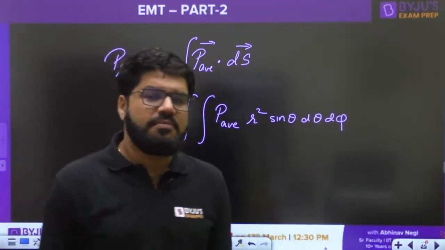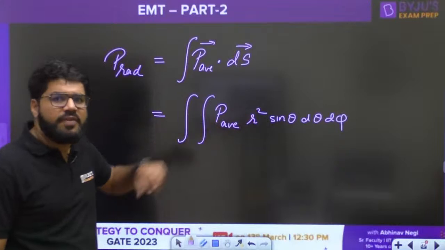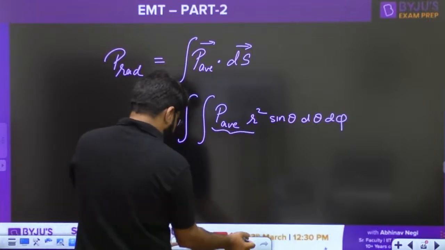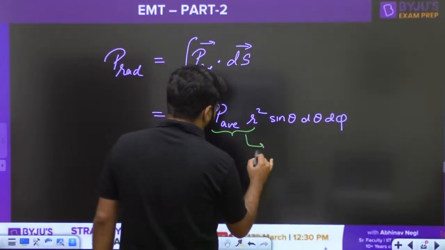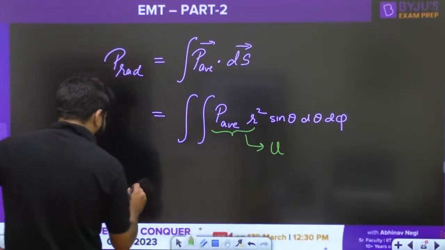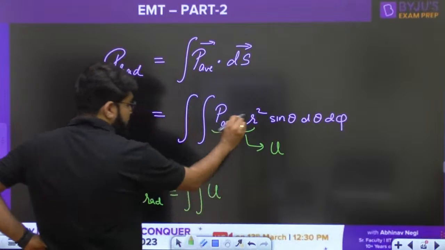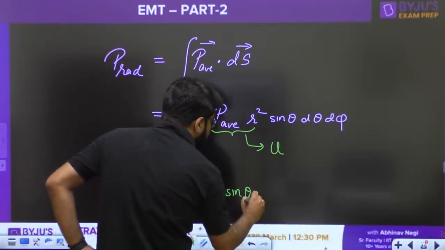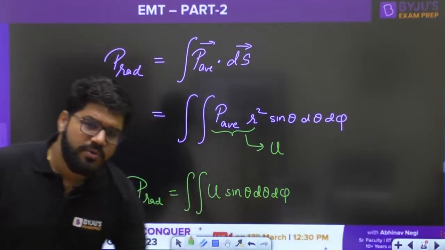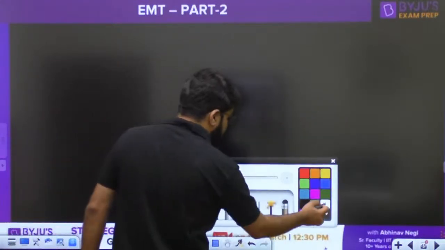In the spherical coordinate system, the ds along the radial direction, because the Poynting vector is in the radial direction, the direction of propagation of wave, is given by r square sin theta d theta d phi. Now out of this quantity, guys, the term P average into r square, this is what is known as the radiation intensity, we just defined. So what is the power radiated by the antenna? It is given by double integral of U, which is given to you, into sin theta d theta d phi. Okay, that is what you need to calculate here. So let us start evaluating.